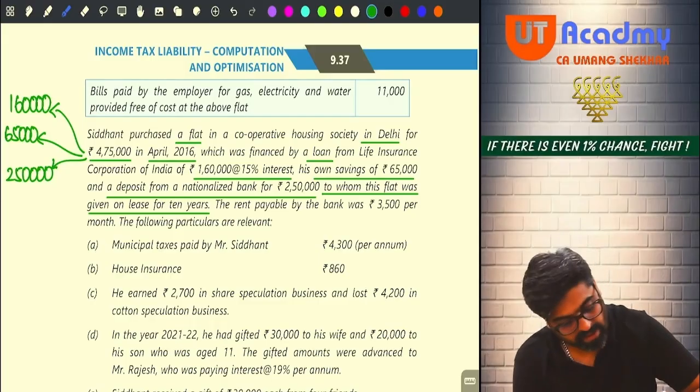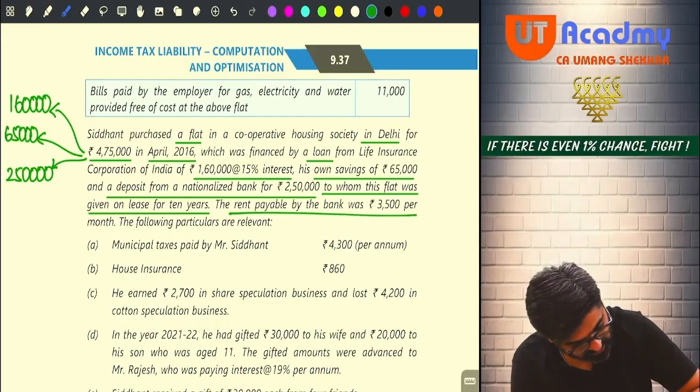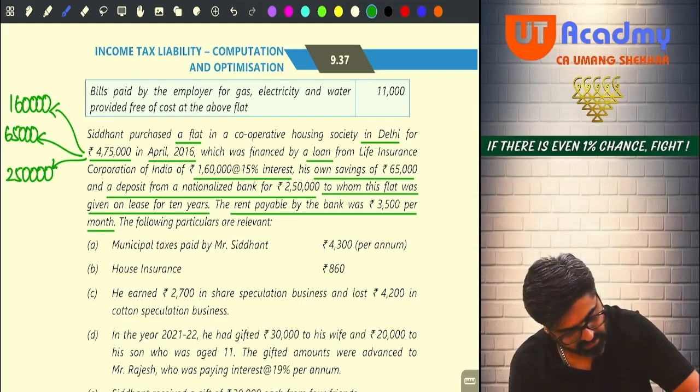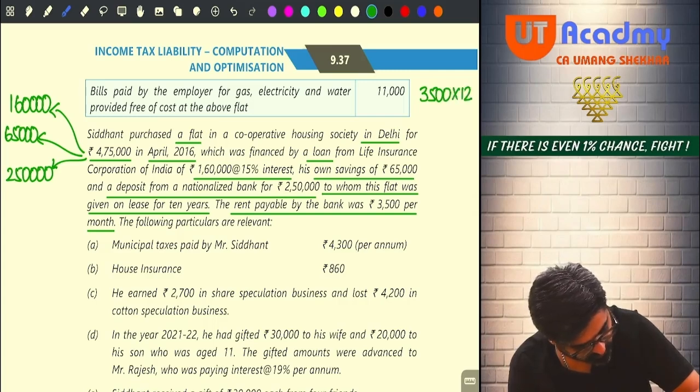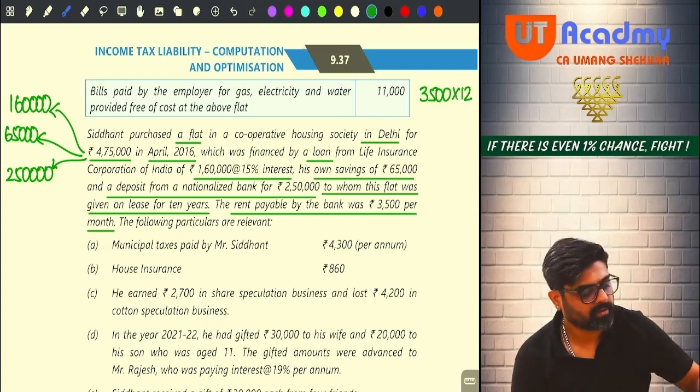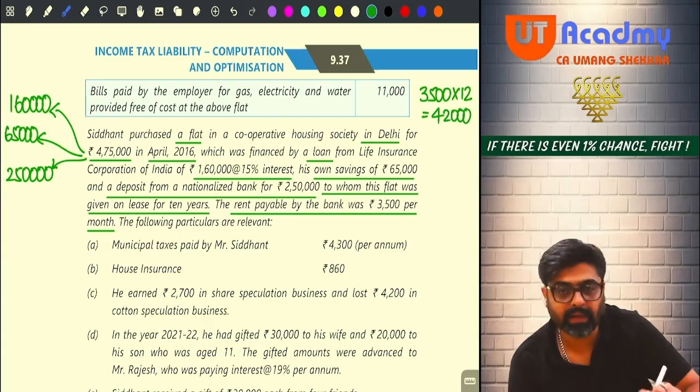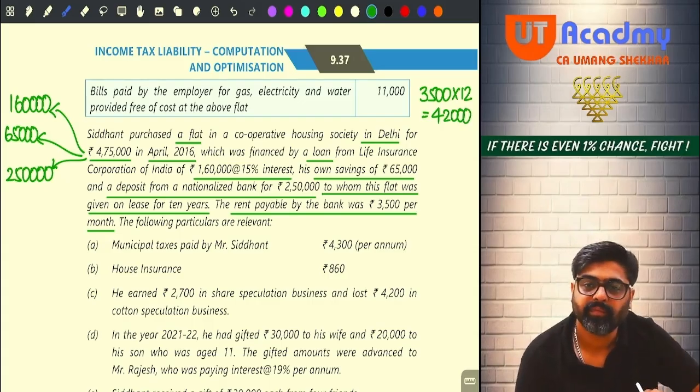Now tell me, rent payable by the bank was 3,500 per month. So can I say 3,500 into 12, meaning how much? 3,500 into 12 will be 42,000. This will be actual rent and directly this will become my GAV.